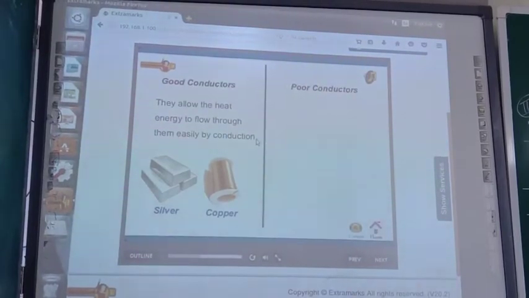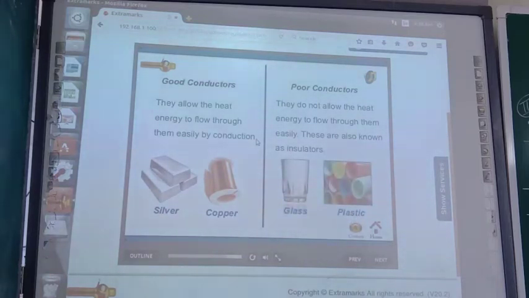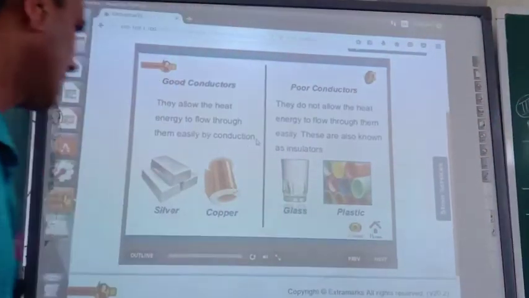Poor conductors. They do not allow the heat energy to flow through them easily. These are also known as insulators. For example, glass and plastic. Let us see an interesting video on conductors and insulators. Okay, so dear cadets, already I taught you conductors and insulators. Again I am showing you one animated video regarding conductors and poor conductors, so that you can understand it in a better way.